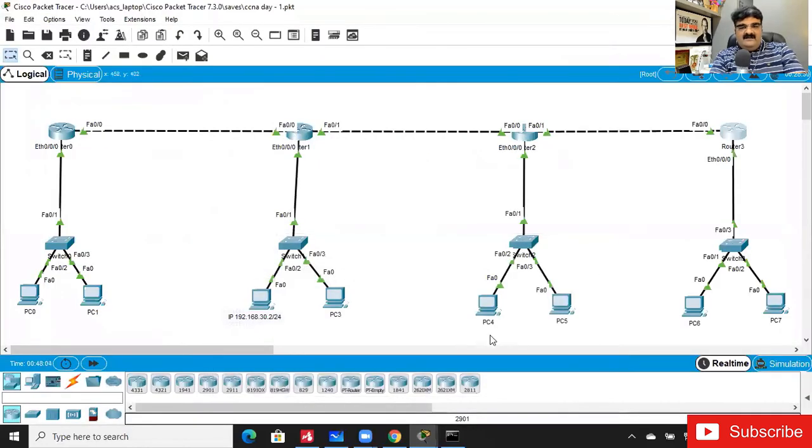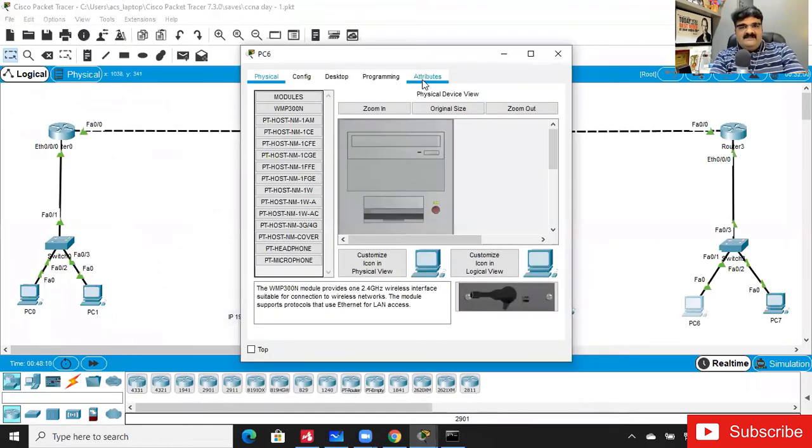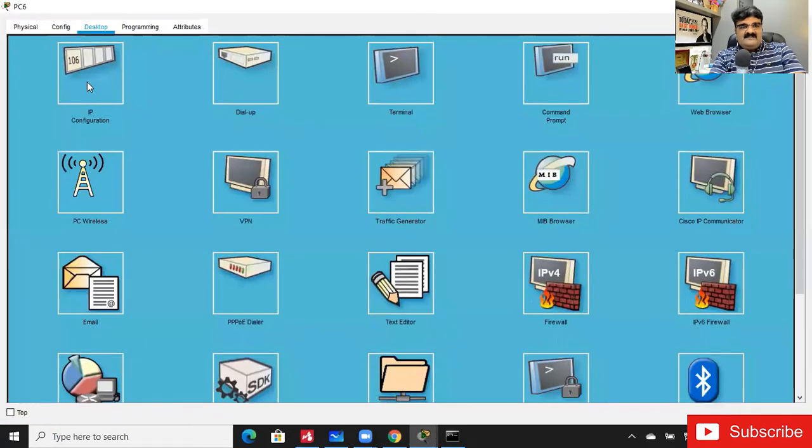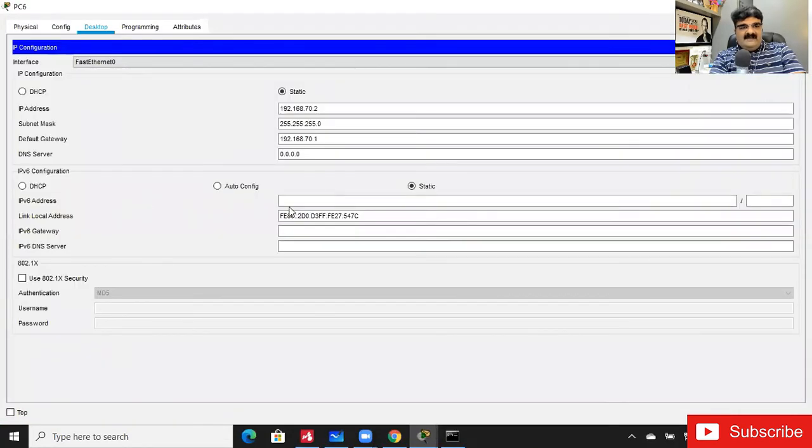Now I'm going to assign IP addresses to the PCs. I will assign IP addresses to PC 6 only, because it will take time. It would be IP version 6, 2001:70::2/64, and 2001:70::1 will be my default gateway.